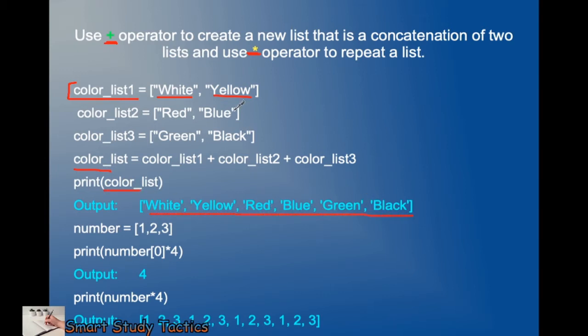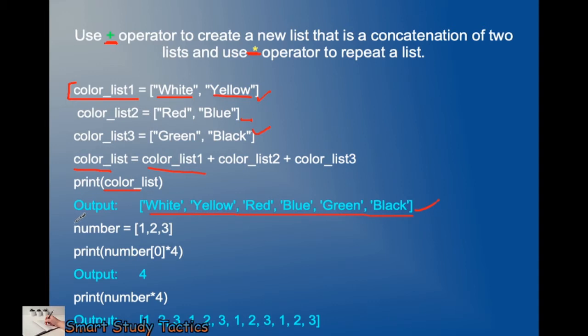Here we have declared the lists separately, but at the end we consolidate everything into one list. The first one is white, yellow. You can see the white and the yellow. It should be clear. Second one, red and blue. The sequence in which you give the lists is the sequence in which it will show you the values.